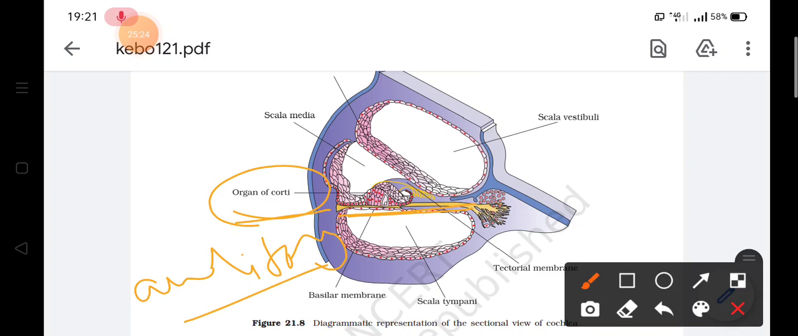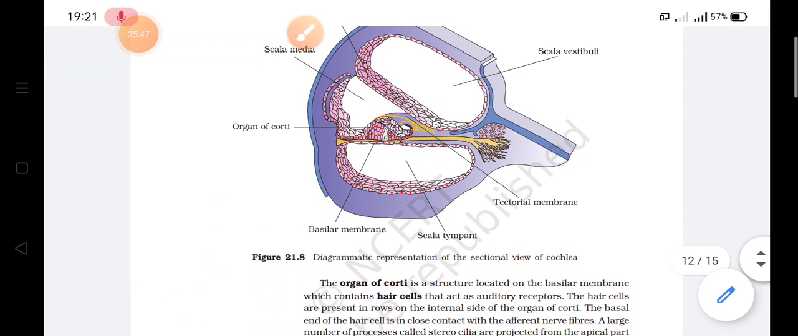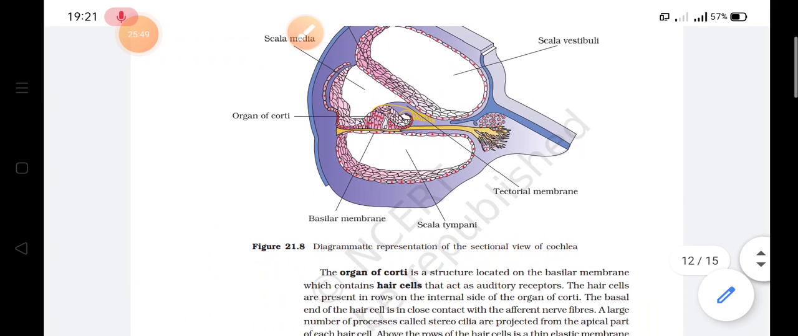These hair cells are present in rows on the internal side of the organ of Corti, and the basal end of the hair cell is in direct contact with the afferent nerve fibers. A large number of processes are there, known as stereocilia, which are projecting from the apical part of each hair cell. Tectorial membrane is there. This is the tectorial membrane.